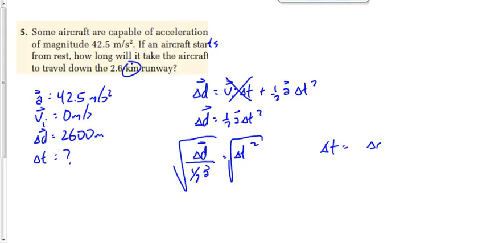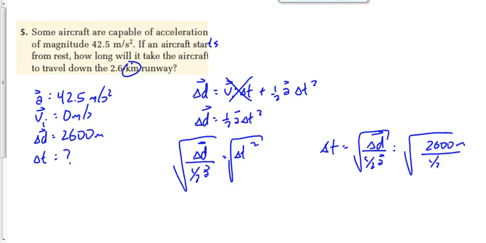is equal to the square root of delta d over 1/2 times the acceleration. So we're going to say it's the square root of 2,600 meters divided by 1/2 of the acceleration of 42.5. What are you going to get for that? 11 seconds. Should be 2 digits, right? 2 digits. This is 3. This is 2. Should be 2 digits, right?